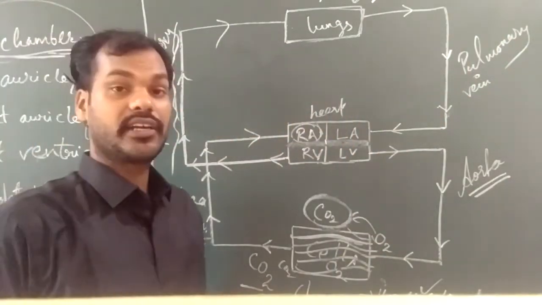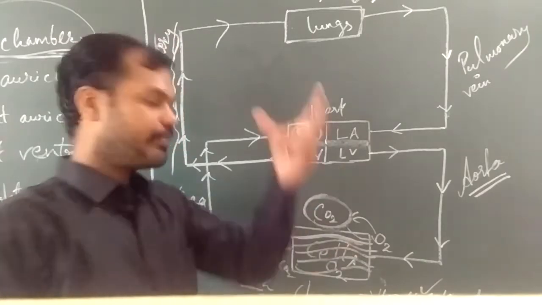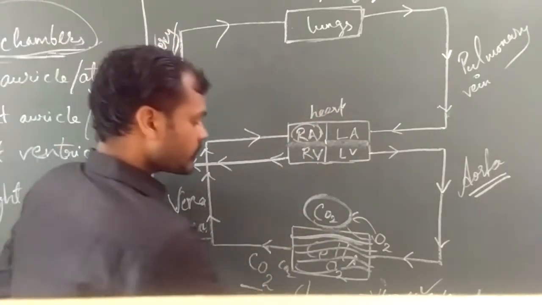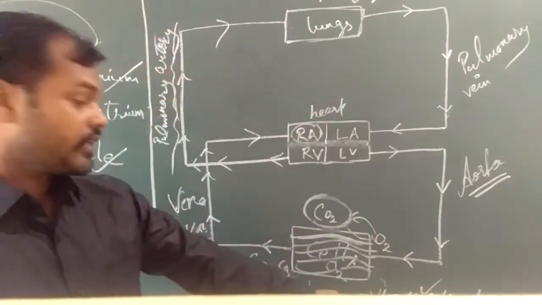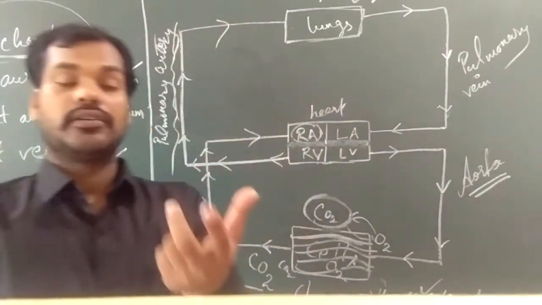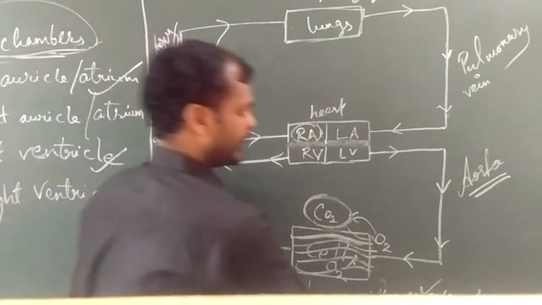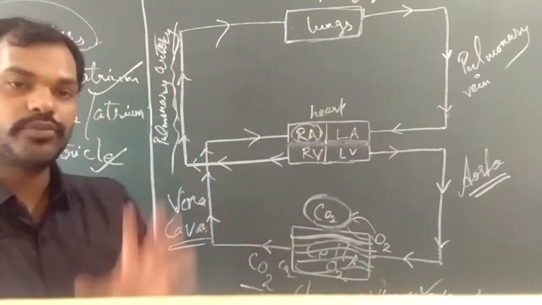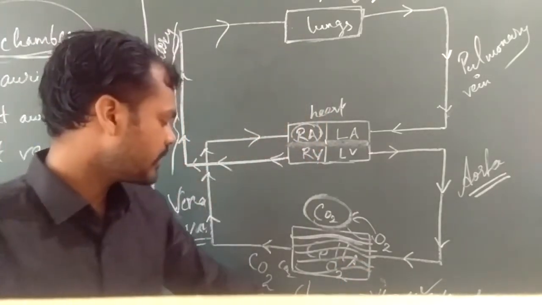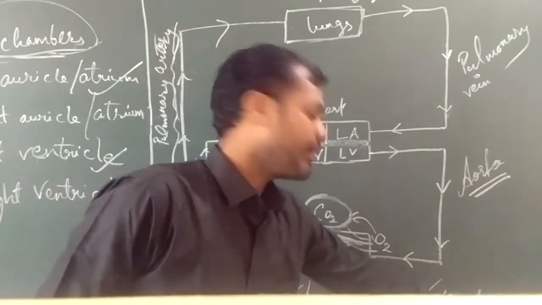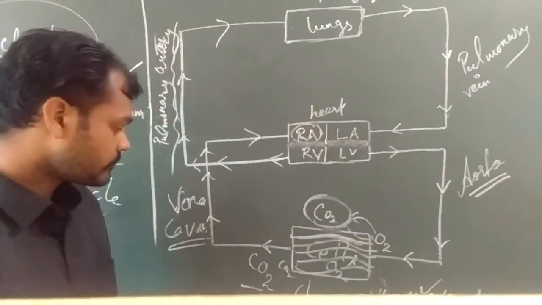Now next one is the gut, means the alimentary canal. The mesenteric artery will be bringing the oxygenated blood, and the deoxygenated blood will be transported back from the gut by means of the hepatic vein.